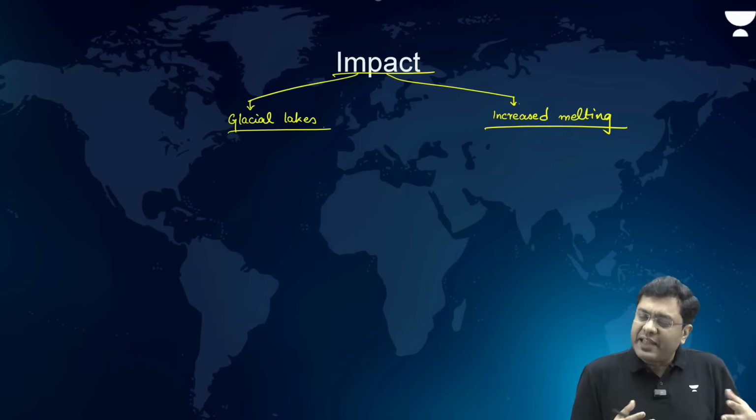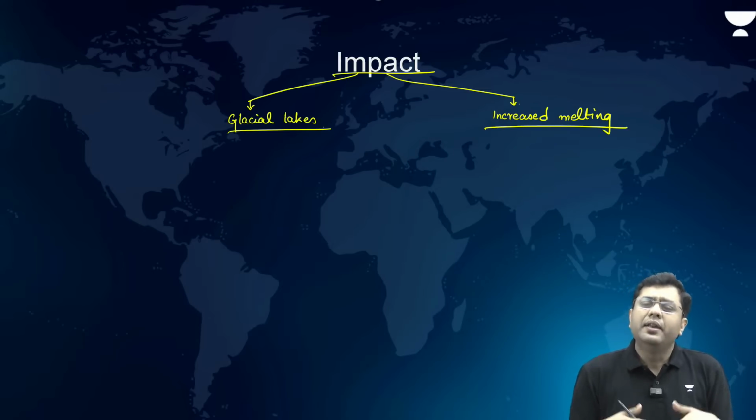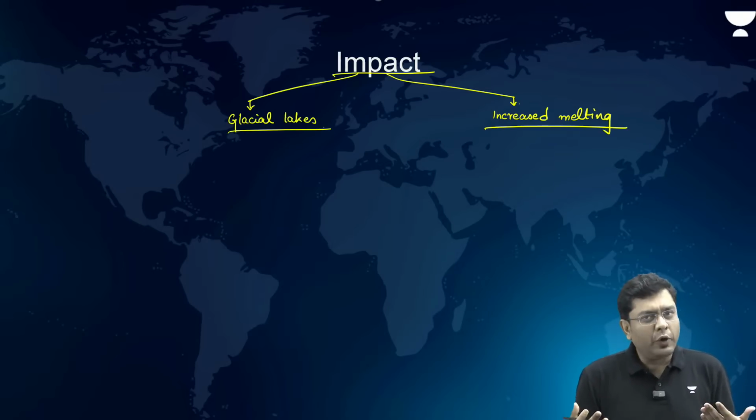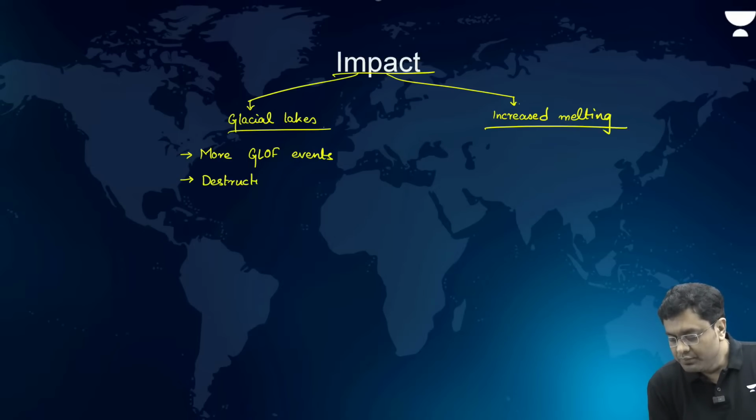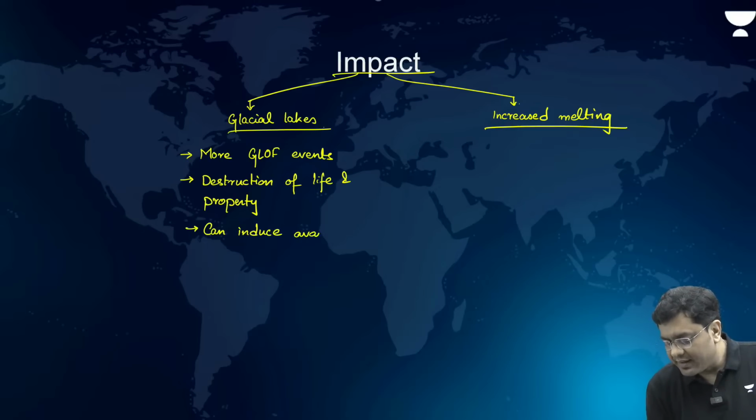Now, we have seen that as more and more glacial lakes form, there will be a greater probability of floods downstream, and a greater probability of destruction. So, more GLOF events will happen with a greater frequency. Other than that, destruction of life and property, right? Other than that, these glacial lakes can induce avalanches and landslides, etc.